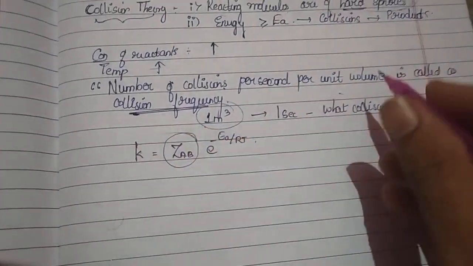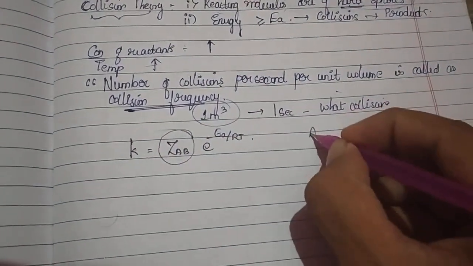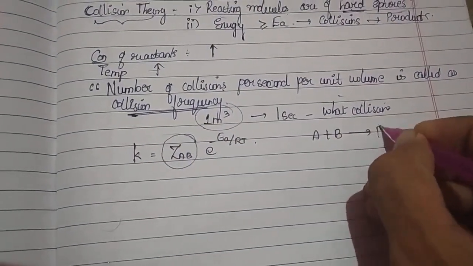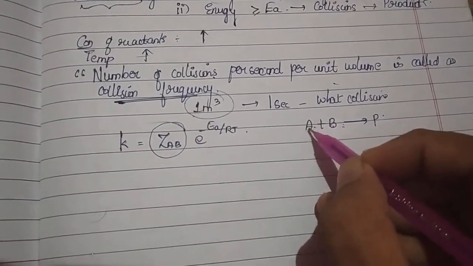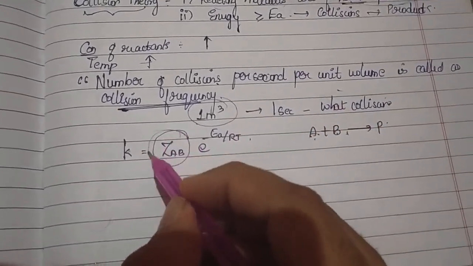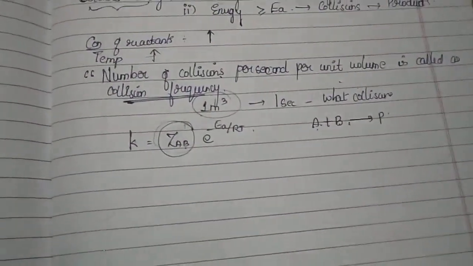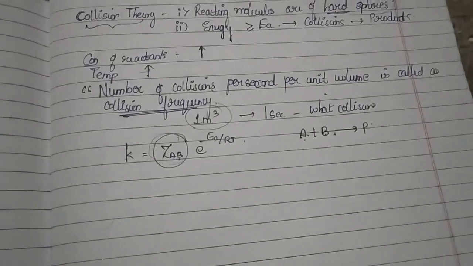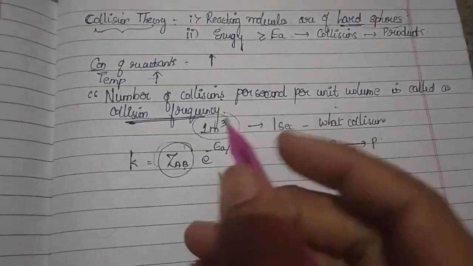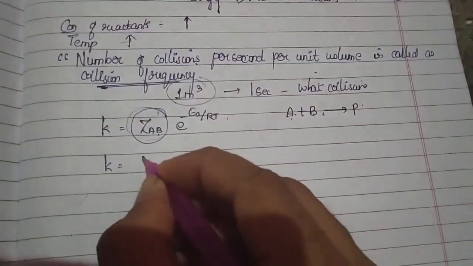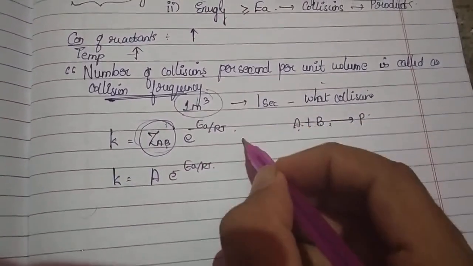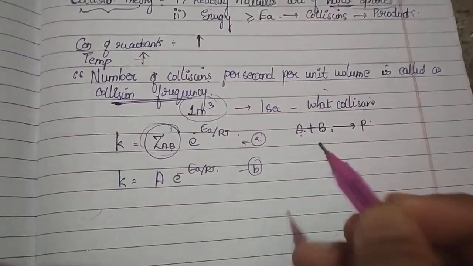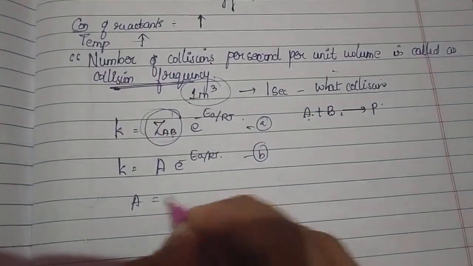If I am considering a bimolecular reaction A plus B giving the product P, the collision frequency between A and B is represented as Z subscript AB. But we know according to the Arrhenius equation, k equals A times e to the power of minus Ea by RT. Of course, comparing the two, we can easily tally that A is equal to Z_AB.